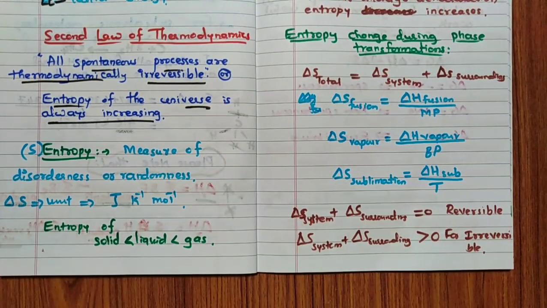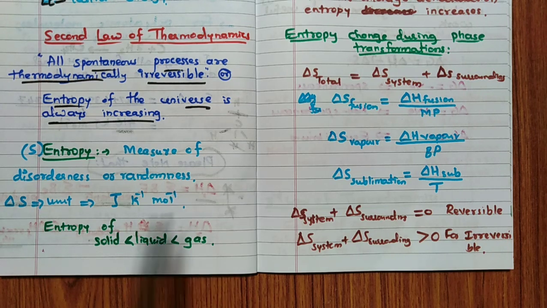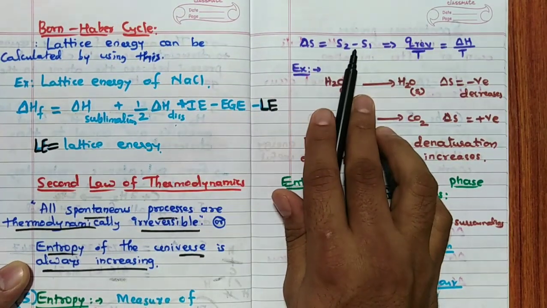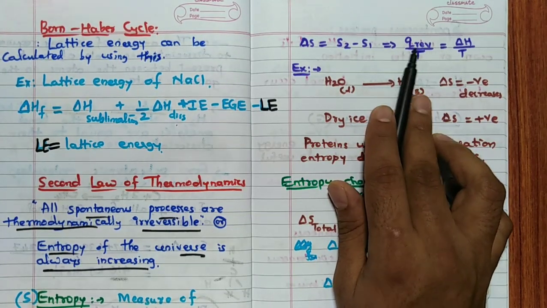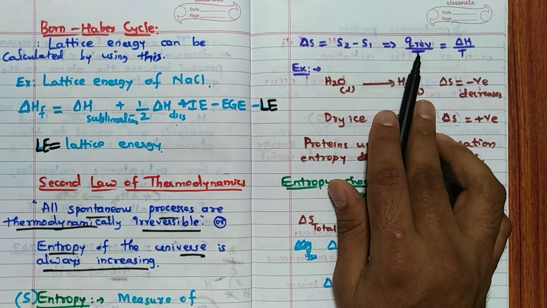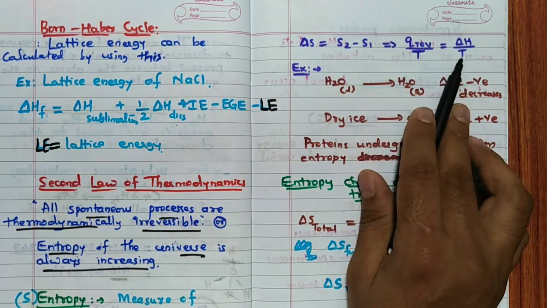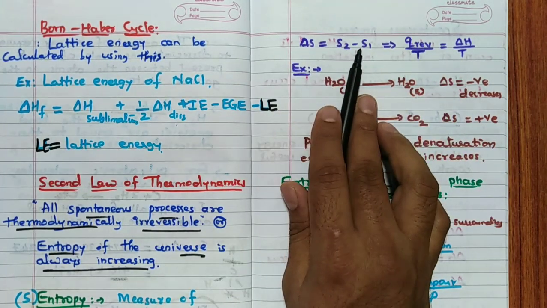Then what is entropy? Entropy is nothing but a measure of disorderness or randomness. It is indicated by S, and change in entropy as delta S, and the unit is joule per Kelvin per mole. It is given as delta S equals S2 minus S1 equals Q reversible divided by T. Because it is only for a reversible process, Q reversible divided by T equals delta H divided by T. So remember, delta S is equal to S2 minus S1.